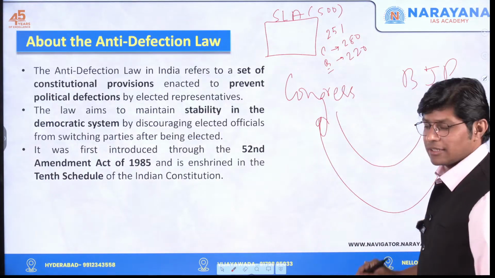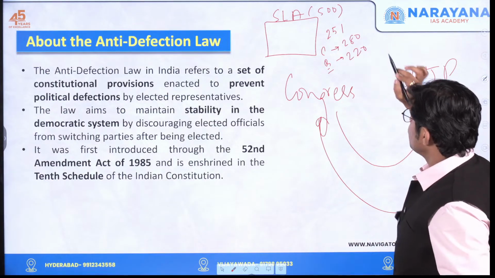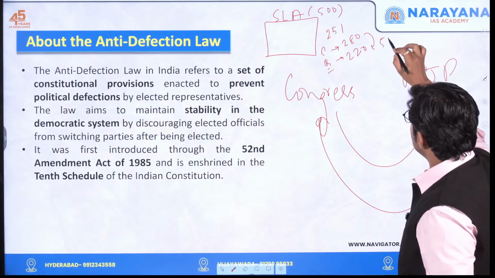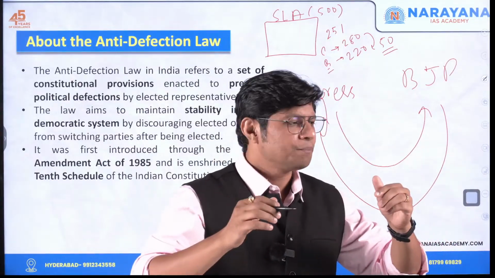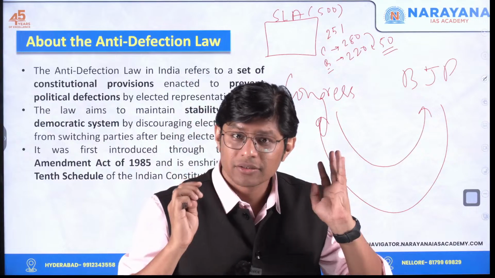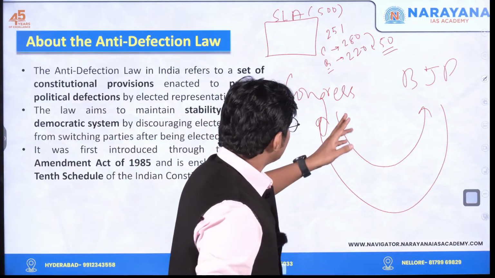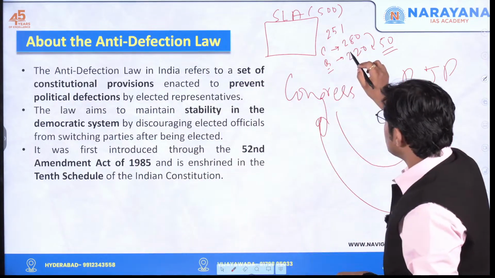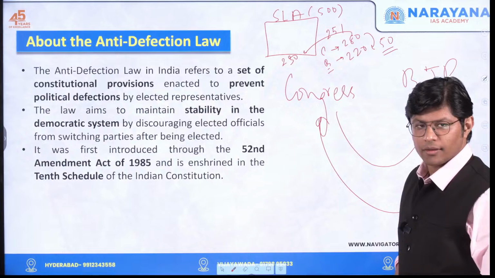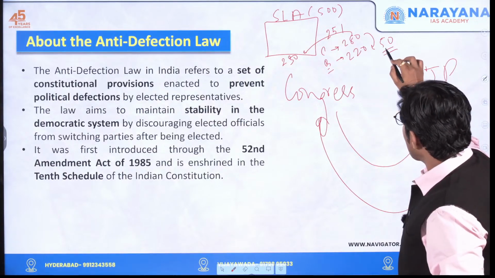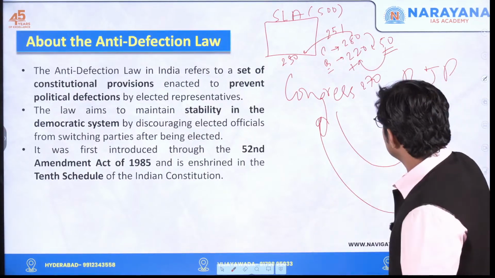So what BJP does is, they attract members of Congress. And let's say, out of 280, 50 Congress members agree to join BJP. They must have got money, or let's say they were promised ministerial berths: home minister, finance minister, irrigation minister, agriculture minister, etc. Now here you see, the strength of Congress is reduced to how much? 230, right? 50 minus, and now add this 50 to 220, that is 270. Now who has the majority? BJP. 270, 230.